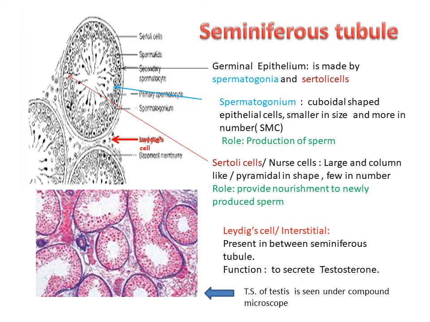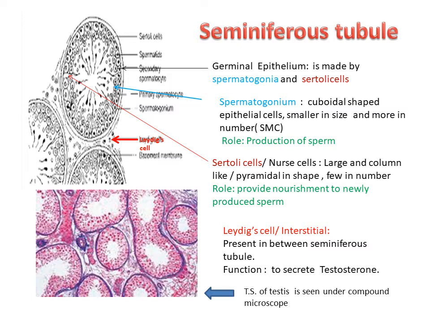The second cells present in the germinal epithelium are known as Sertoli cells. It is also called nurse cells. These cells are few in number. They are large, column-like or pyramid-like. You can see this one cell is a Sertoli cell.